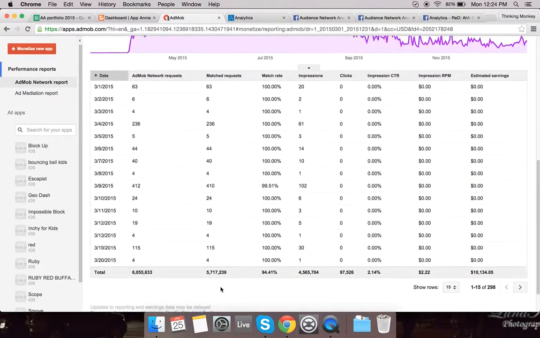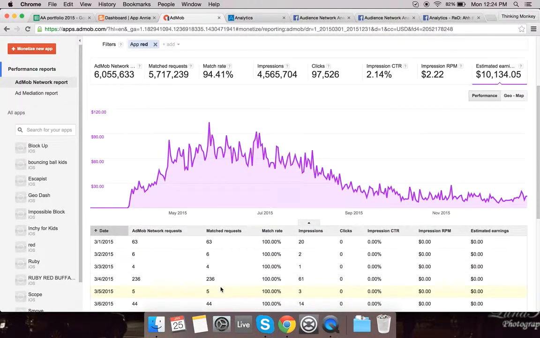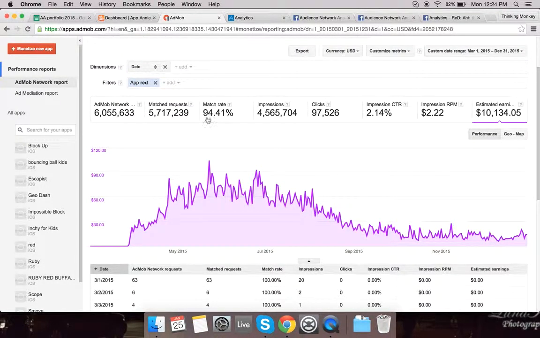AdMob's pretty straightforward. We did bundle all the apps into one app ID, which is called Red. So we do not have any data on a particular app, since it's included for the entire portfolio. This bundles up all the apps included on the portfolio, 29 apps.